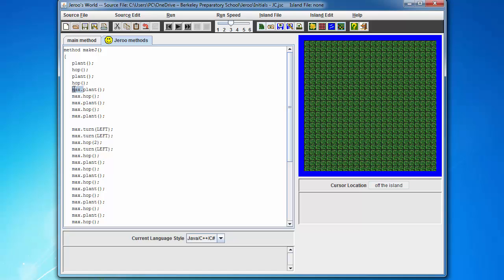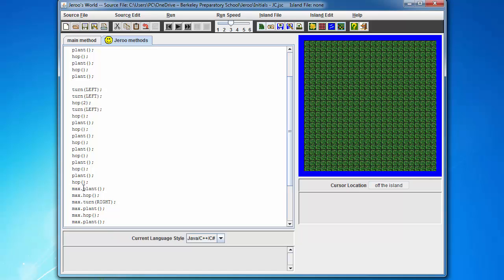And the reason we don't want an object name is because if we don't have an object name, we can assign this same behavior, making the letter J, to any object. So we can have any Jeroo, not just max, make a J. Give me a second, let me get through all of these, getting rid of maxes. Wish they had a find all feature, but they don't. You can see I'm not changing anything else besides getting rid of max and dot, so I'm getting rid of all the object names. And you can see all that's left are the actions.